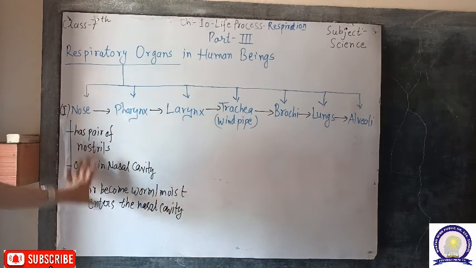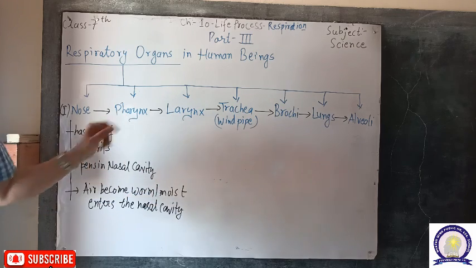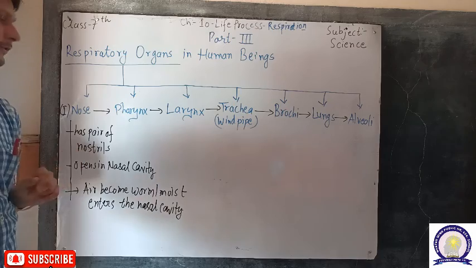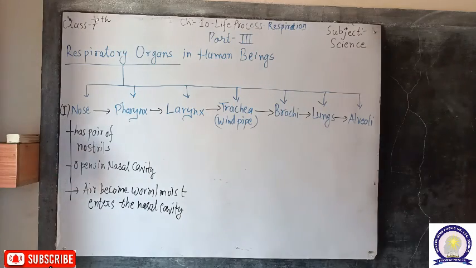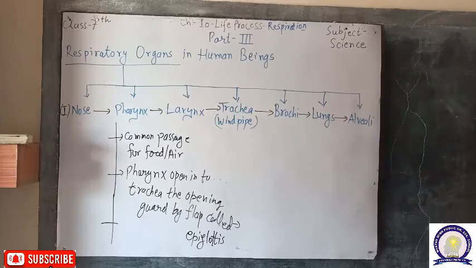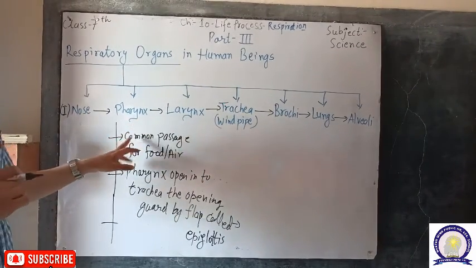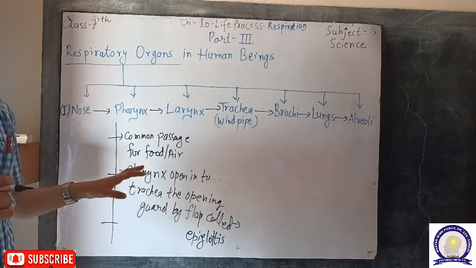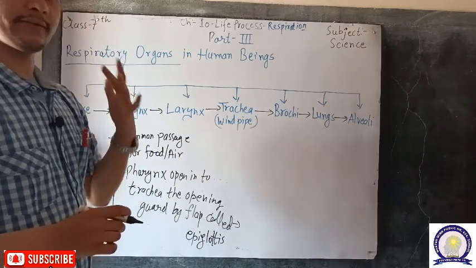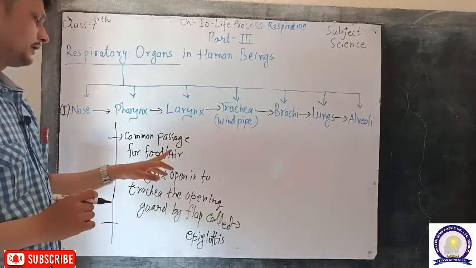Now when the air passes through the nasal cavity, it comes into the pharynx. What is the role of the pharynx? We will discuss. From the nasal cavity the air reaches the pharynx. The pharynx is a common passage for food and air.